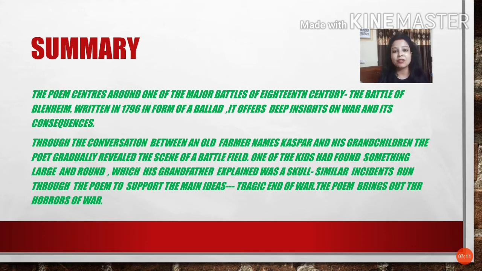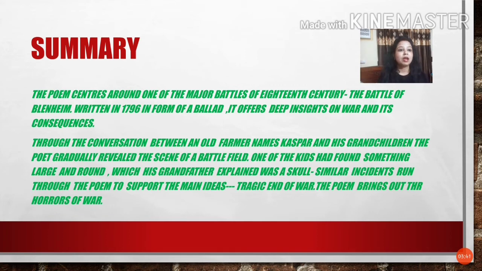There are many small incidents like this filled in the poem which tell us about its main idea. What is the main idea of the poem? The tragic end of war. This is the central theme of the poem, and this tragic end is depicted through various instances. One of them is the finding of the large and round skull by one of the children.